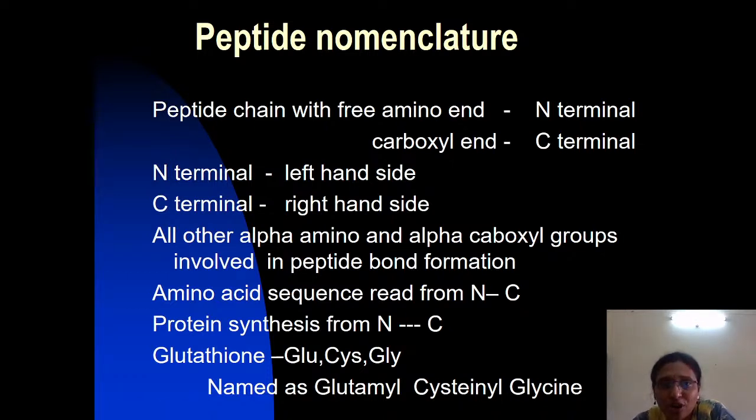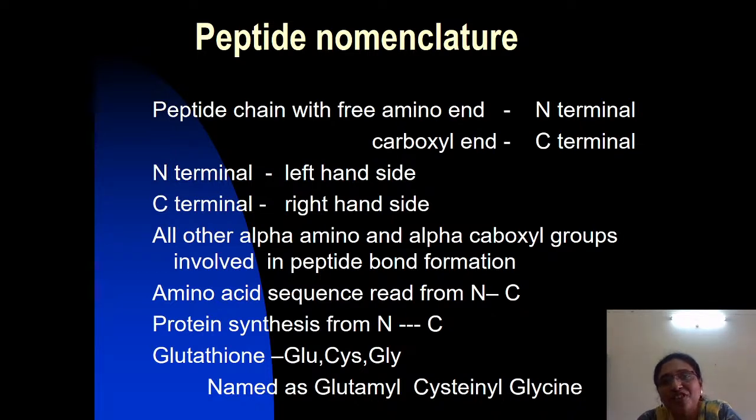There will be a free amino group on one side and a free carboxyl group on the other side, and all the remaining alpha carboxyl and alpha amino groups are involved in the peptide bonds.